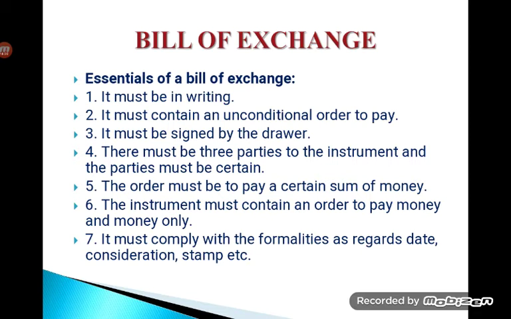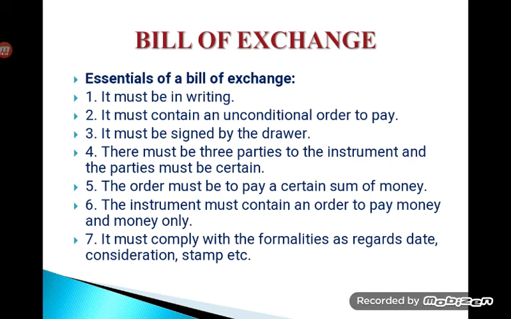Then the next type is the classification on the basis of the place where these bills are used. On this basis, it is classified into inland bills and foreign bills. Inland bills are drawn within the country, where any kind of trade transaction is happening between a buyer and seller who belong to the same country. So in all domestic business transactions, inland bills are used.